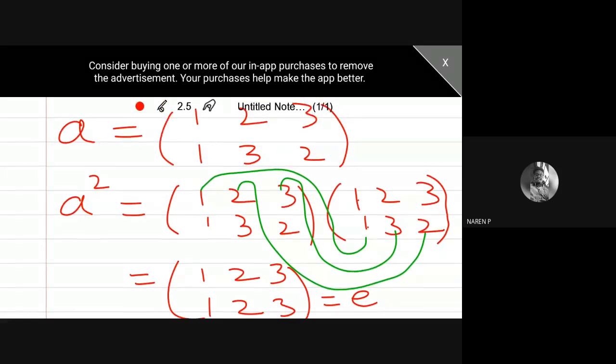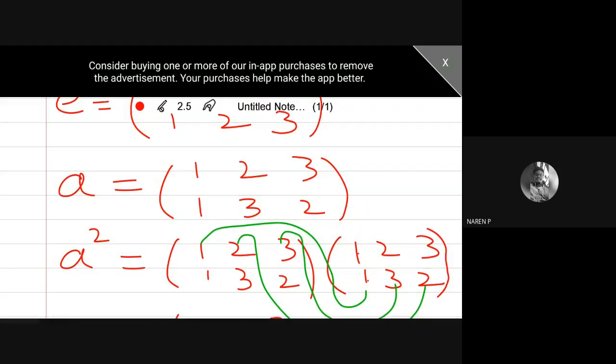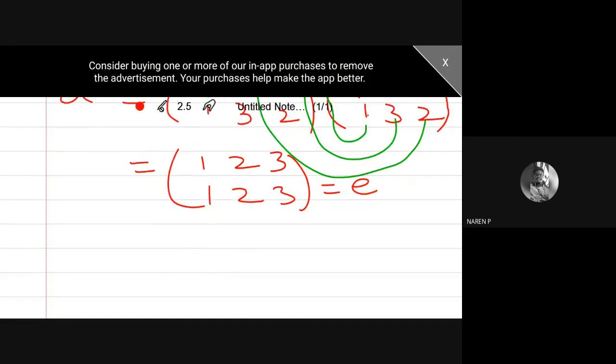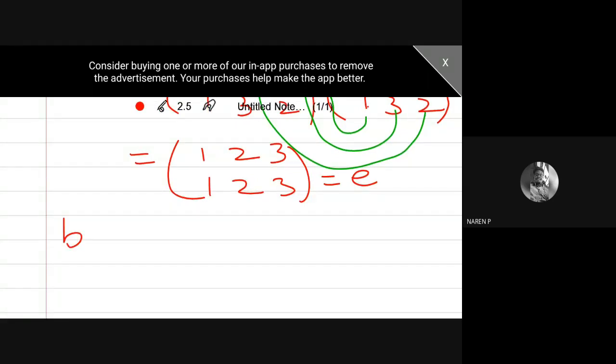So in my first possibility, I fix 1 and rearrange 2, 3. A square is not possible because A square becomes E, which already exists. Now I go for another permutation, say B. Already I fixed 1, now I am going to fix 2. 1 maps onto 1, 3 maps onto 3 already exists, that is nothing but my identity. Here I change it: 1 maps onto 3, 3 maps onto 1. This is a new permutation.